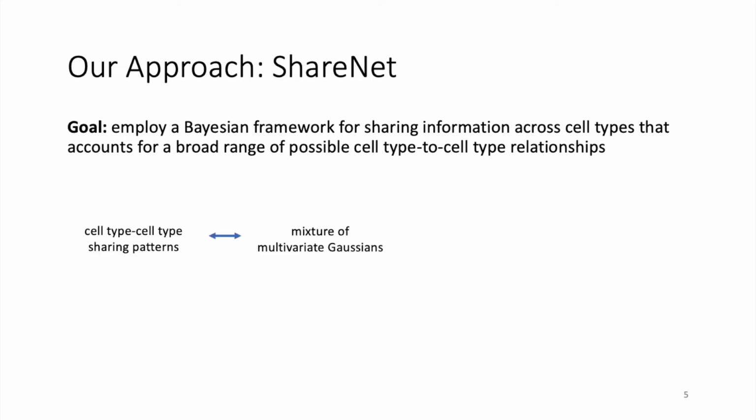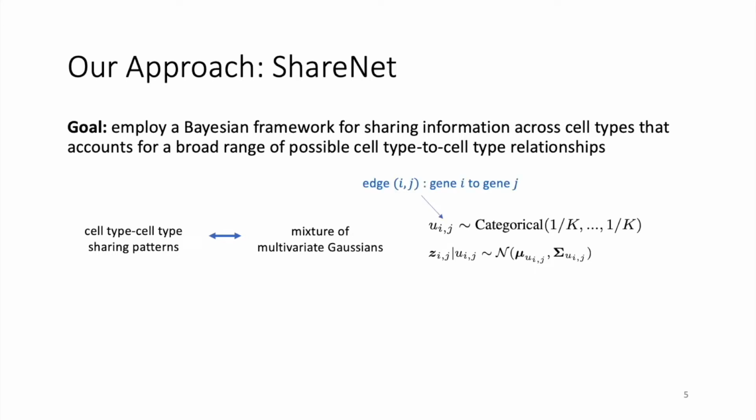In more detail, we represent the multiple cell type sharing patterns as a mixture of multivariate Gaussian distributions, with each mixture component corresponding to a unique sharing pattern. We then model the true scores for an edge across cell types as a draw from this mixture of multivariate Gaussians. For a dataset with C cell types and for K mixture components or sharing patterns, we represent this using the variables Uij and Zij, where the ij subscript corresponds to the edge connecting gene i to gene j.